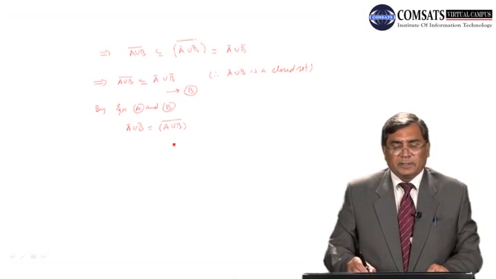So this completes the proof of our third problem.